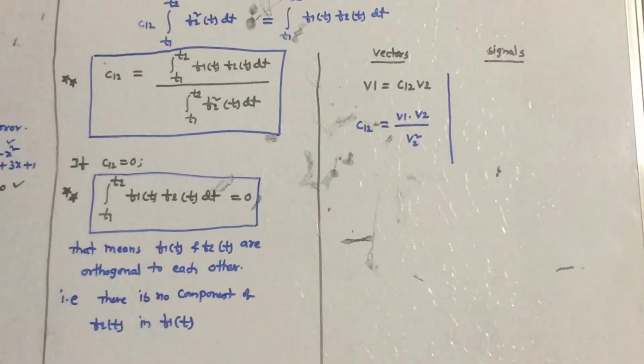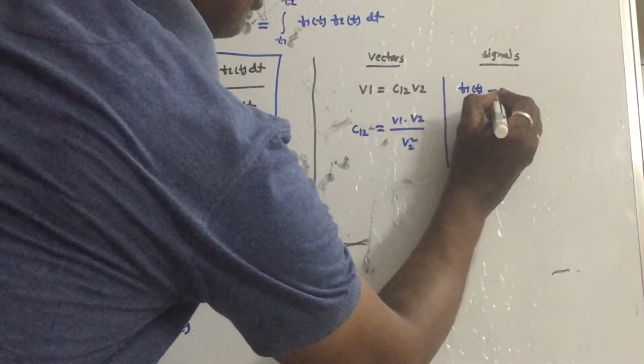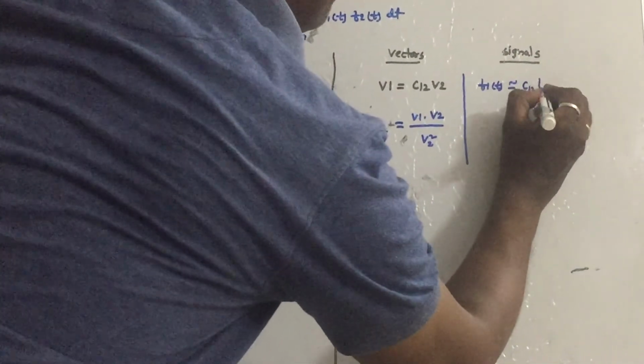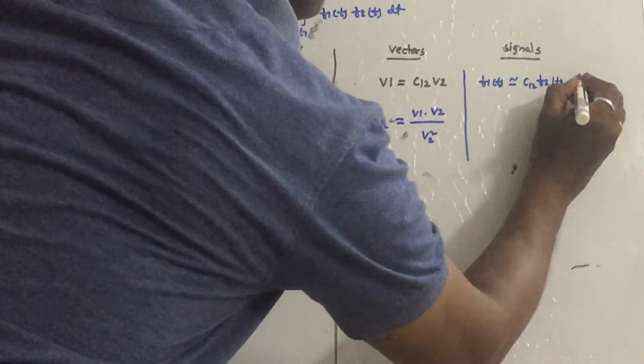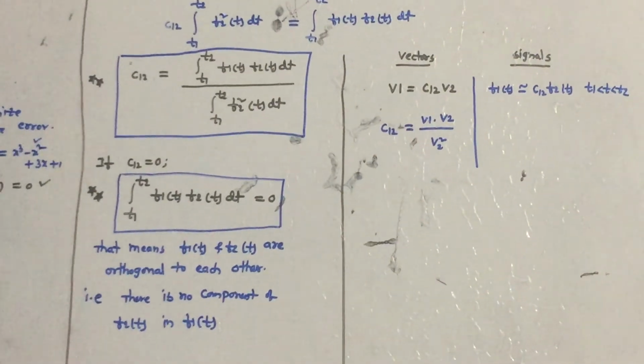Now let us extend the same concept to signals. In place of V1, let us take one function f1 of t, approximated by using f2 of t as C12 into f2 of t in the interval t1 to t2.